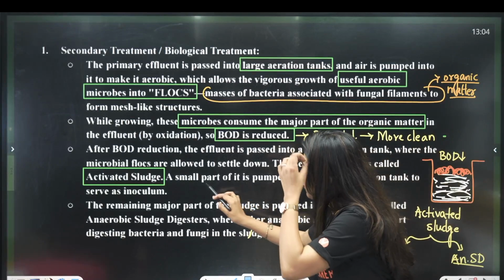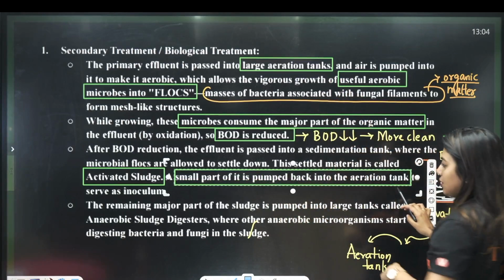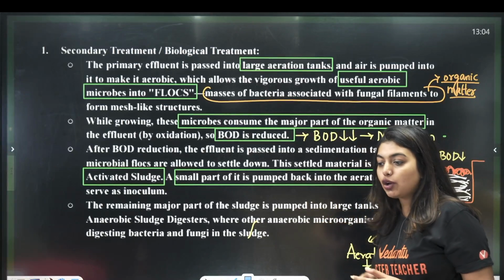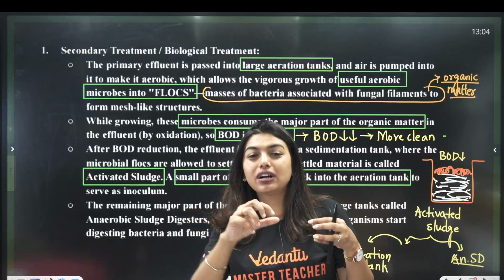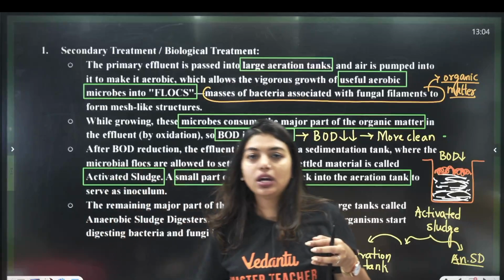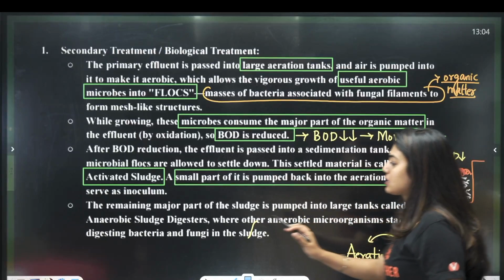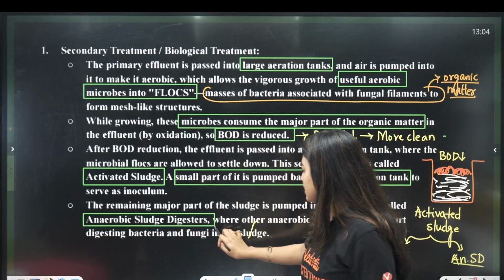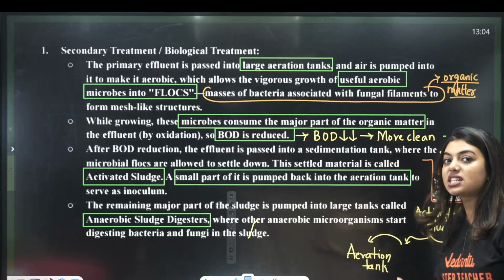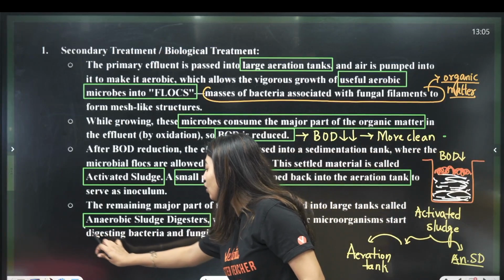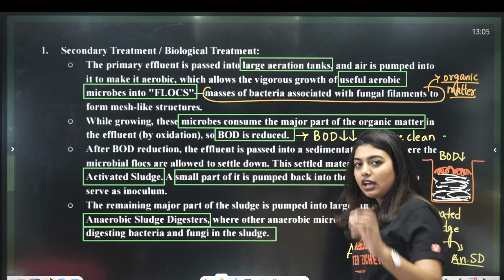Look here, a small part of it is pumped back into the aeration tank, to serve as an inoculum. Now your mom tells you, add a little, one spoon of curd into the milk. Why? Because that one spoon of curd acts as an inoculum to convert that milk into curd. Clear? Now the remaining major part of the sludge is pumped into large tanks called anaerobic sludge digesters, where other anaerobic microorganisms start digesting the bacteria and fungi, because we cannot keep it for a longer run. It is going to become harmful. So we will use it to digest it. Clear or not? Very easy.